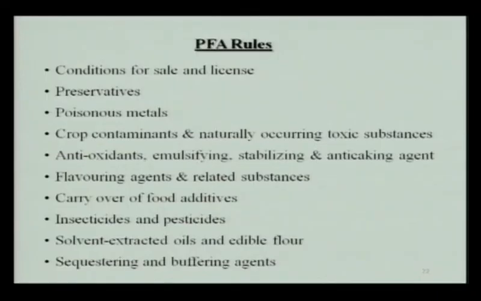And next is the prohibition and regulation of sale. Just for example, sale of carbide gas for ripening of fruits is prohibited under this rule. So, that is part of the prohibition and regulation of sale. Another example is that sale of kesari dal is prohibited in our country. Next is the conditions for sale and license. As per this rule and this act, no food article can be sold without a license.